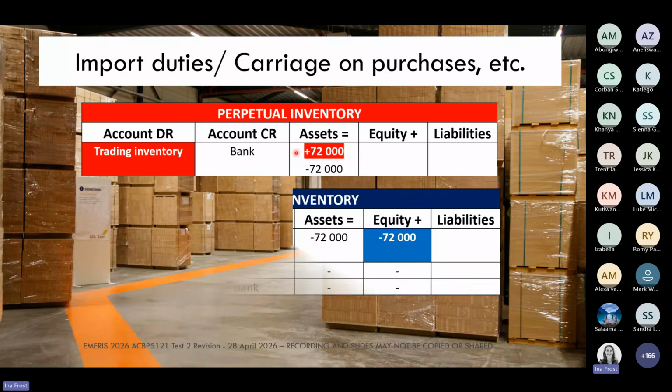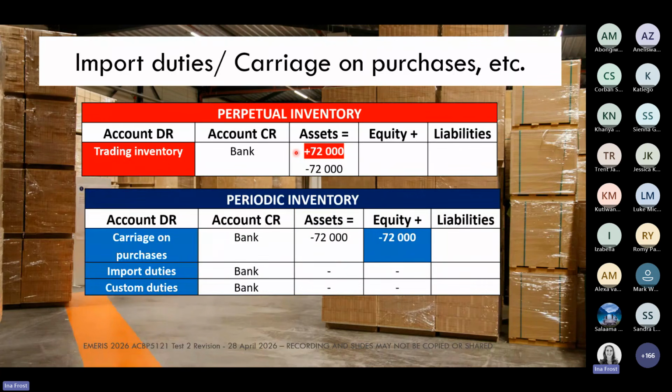On the periodic inventory side, here we are going to open up brand new accounts for each of those expenses. So there's going to be an account just for carriage on purchases. There'll be an account for import duties, and there will be an account for customs duties. And all of these accounts are expense accounts. In other words, all of them will have an impact on your owner's equity.